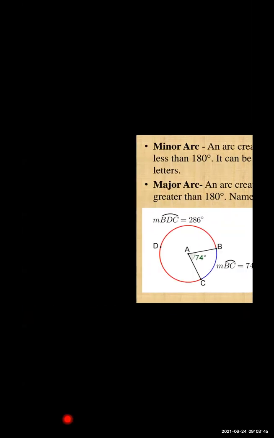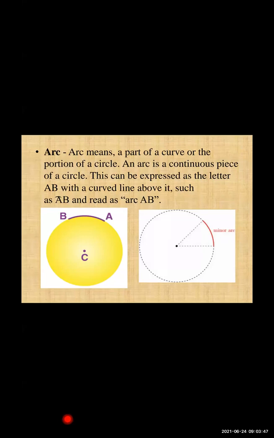So we have seen here the arc. What is an arc? Arc means the part of a curve or the portion of a circle, and it should be continuous. If it is continuous and it is a portion of a circle, then we say that it is an arc. It lies on the circumference of the circle. It does not lie inside the circle. It lies only on the circumference of the circle.